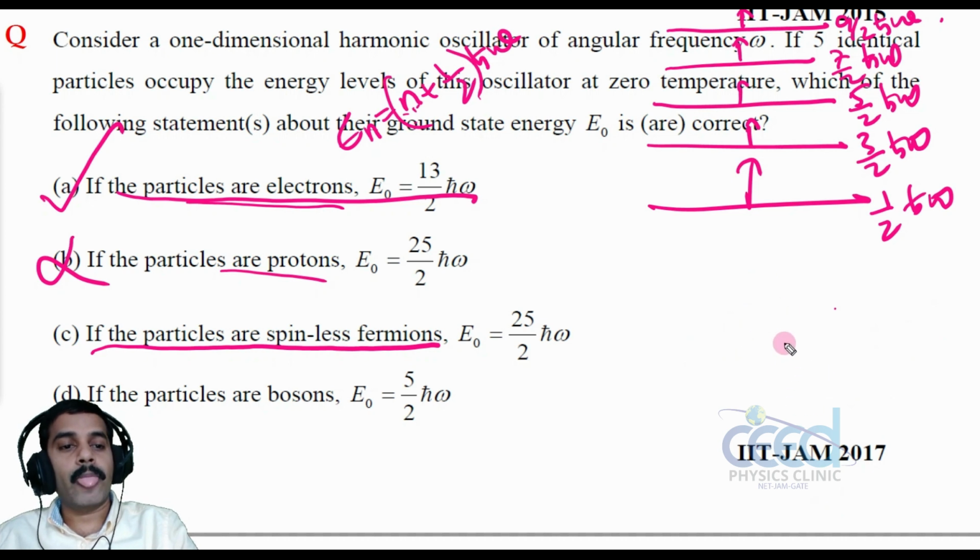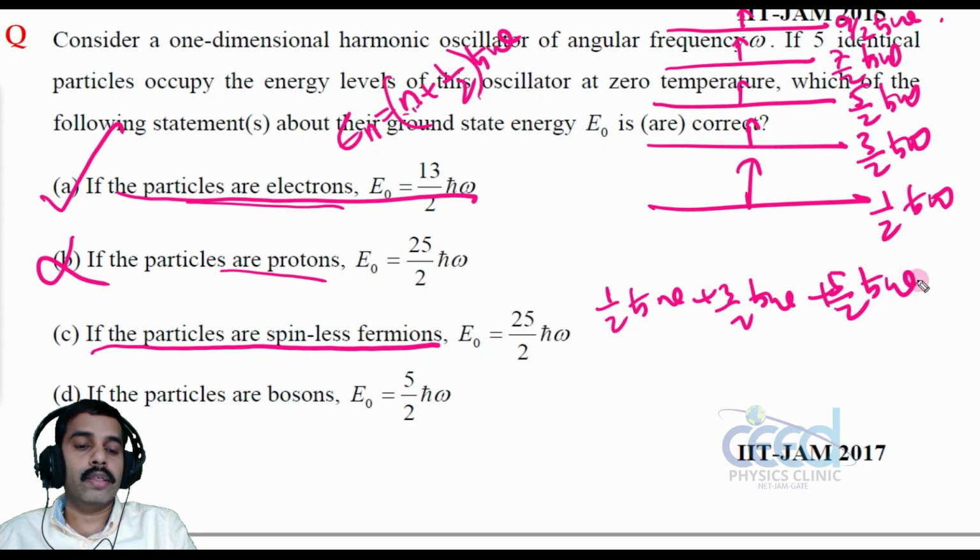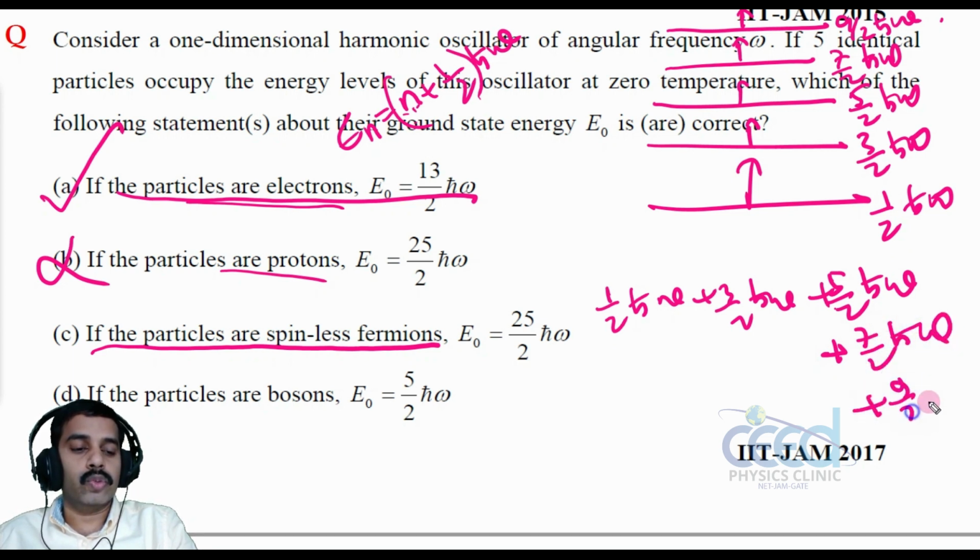So if the particle we are selecting is a spinless particle, we can accommodate only one particle in an energy state as per the quantum rule, right? So 1 by 2 into h cross omega plus 3 by 2 into h cross omega plus 5 by 2 into h cross omega, plus 7 by 2 h cross omega plus 9 by 2 h cross omega.